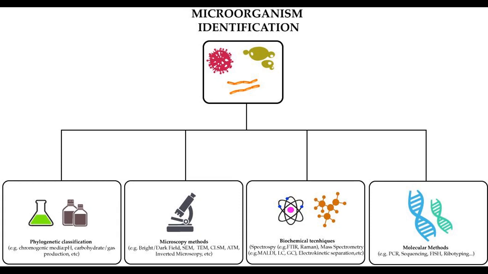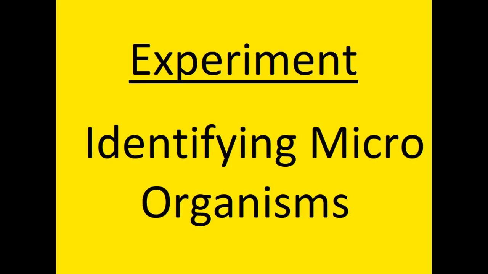So the first step of writing down an experiment is you have to write the first thing, experiment. Under the experiment part, you have to write down the topic, or what you are going to do in this experiment.